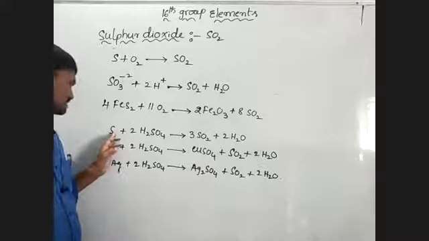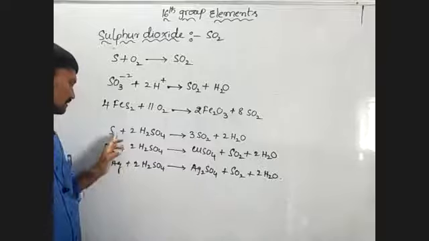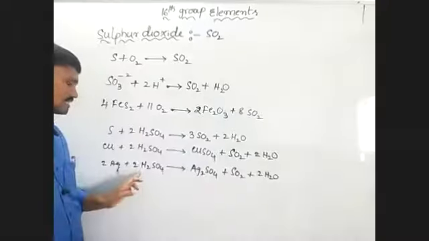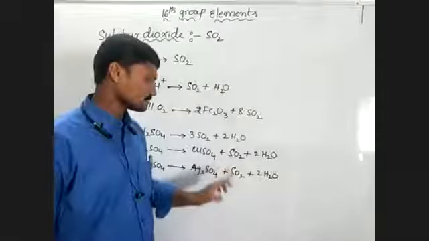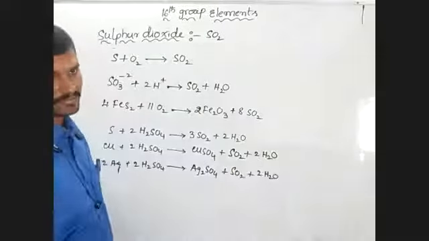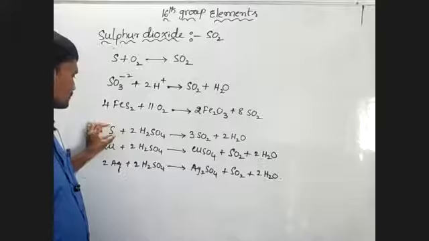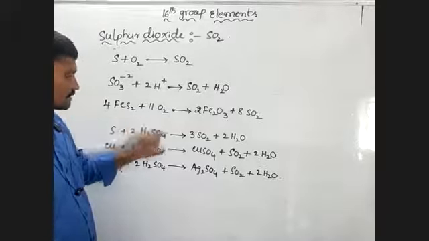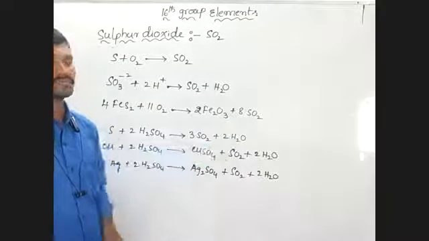When sulfur, copper and silver are heated with concentrated sulfuric acid, they form sulfur dioxide. When sulfur reacts with 2 moles of sulfuric acid, it forms 3 moles of sulfur dioxide and water.